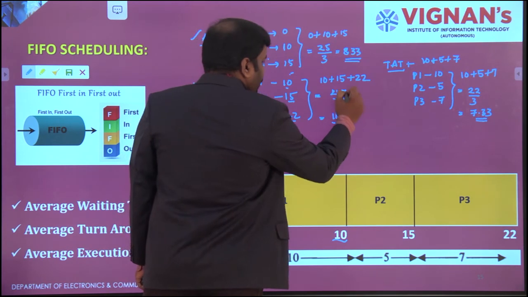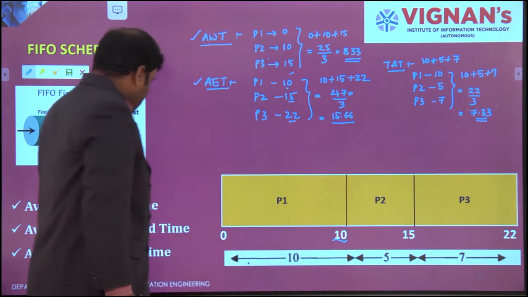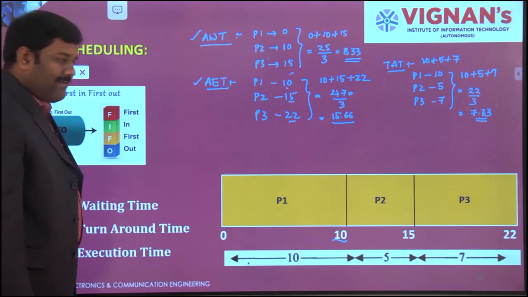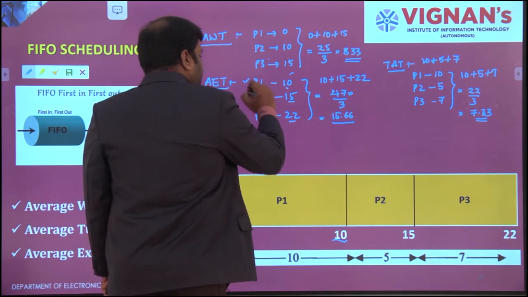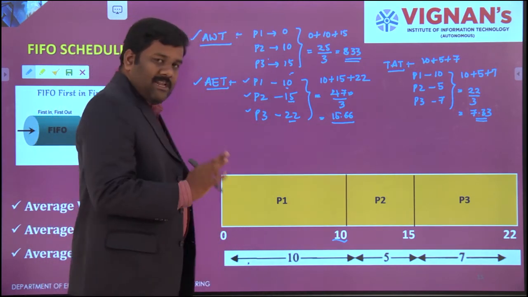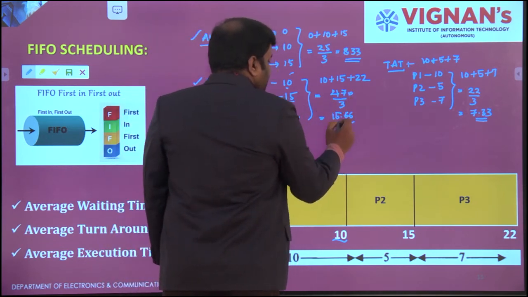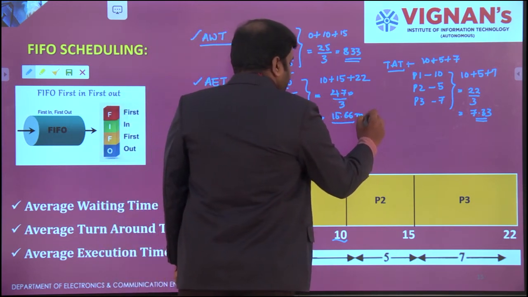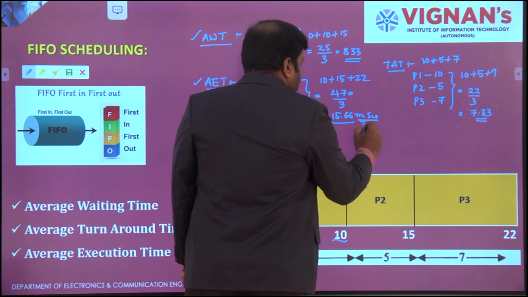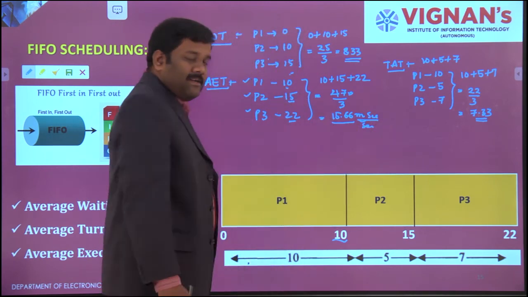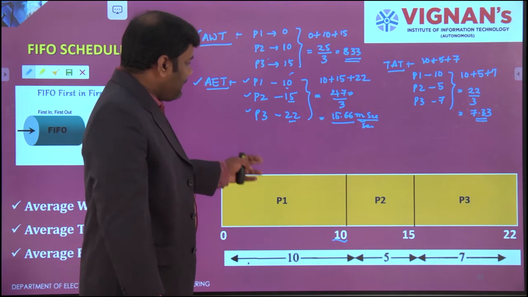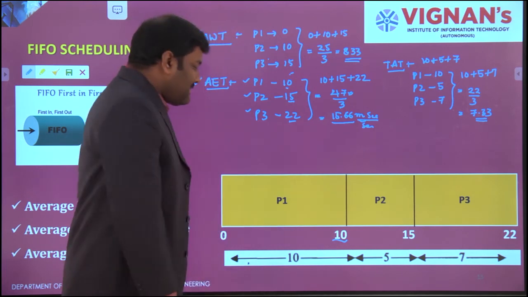Overall that is 47, but you need to calculate the average time. You are processing three processes, P1, P2 and P3. So 47 by 3, either milliseconds or seconds, each individual process will take 15.66 seconds.